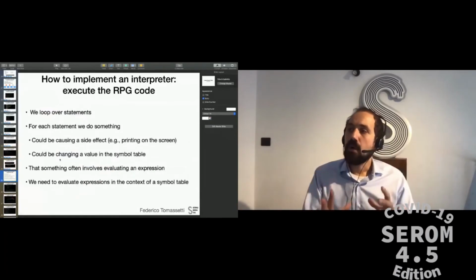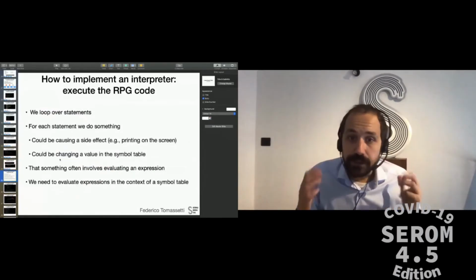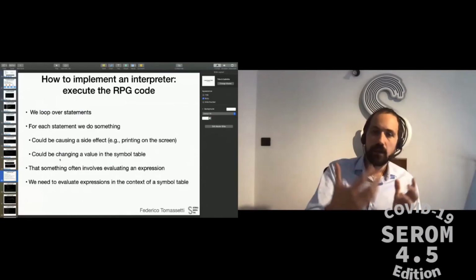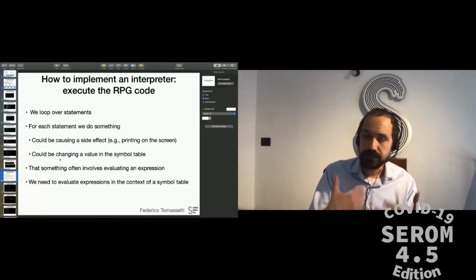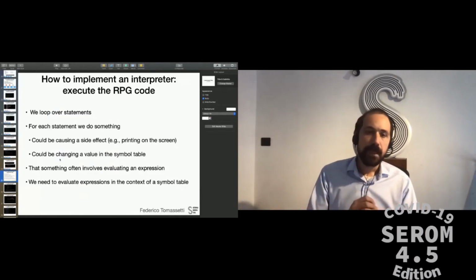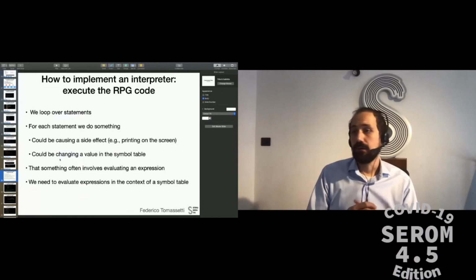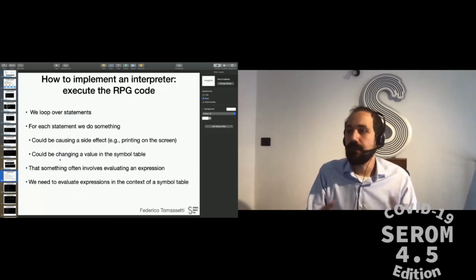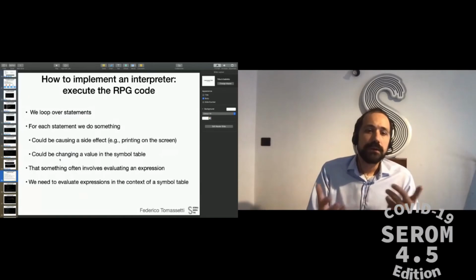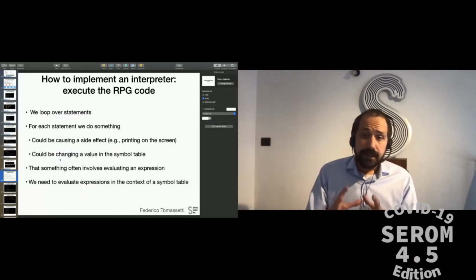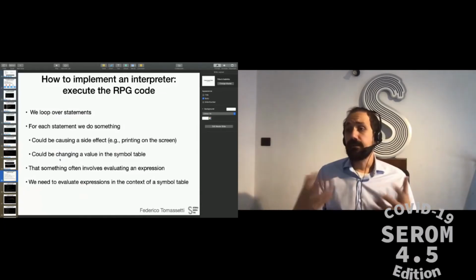Okay, now this was the first step. So understanding the code, we have this abstract syntax tree that is derived from the code and obtained through further elaboration and processing of information. Now we need to actually execute this code. To execute this code, we basically go through every statement, and depending on the content of the statement, we do something that could be producing a side effect, like printing something on the screen, or instead changing a value in the symbol table. In many statements, I will need to evaluate expressions.